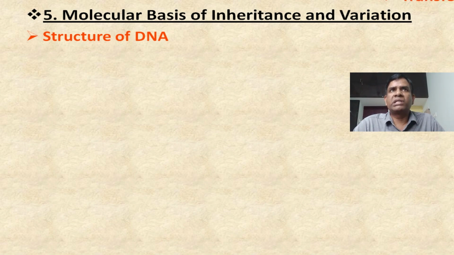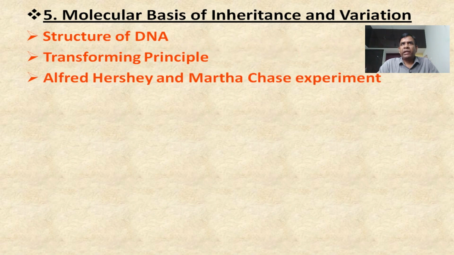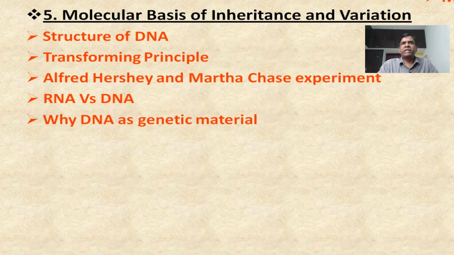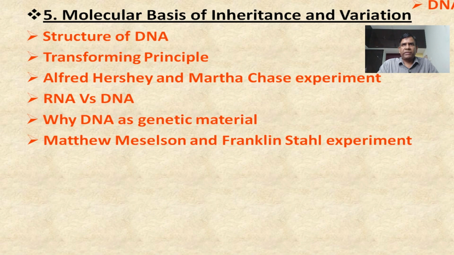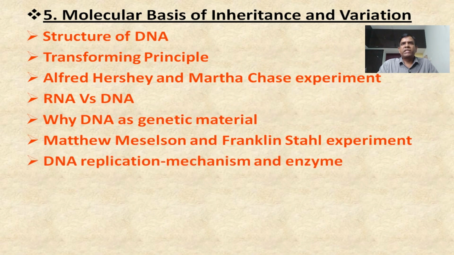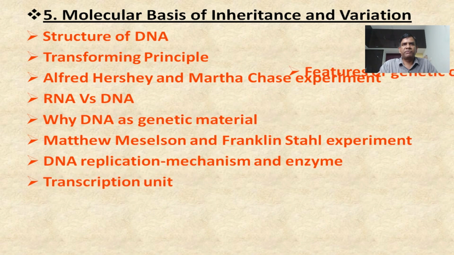Sometimes they ask to draw the structure of DNA. Then next, transforming principle, and the Alfred Hershey and Martha Chase experiment is also important. Next, RNA versus DNA, and why DNA acts as genetic material, the Meselson and Stahl experiment, and DNA replication mechanism and enzymes, important for 5 marks. Transcription unit, transcription and translation are also expected for 5 marks.